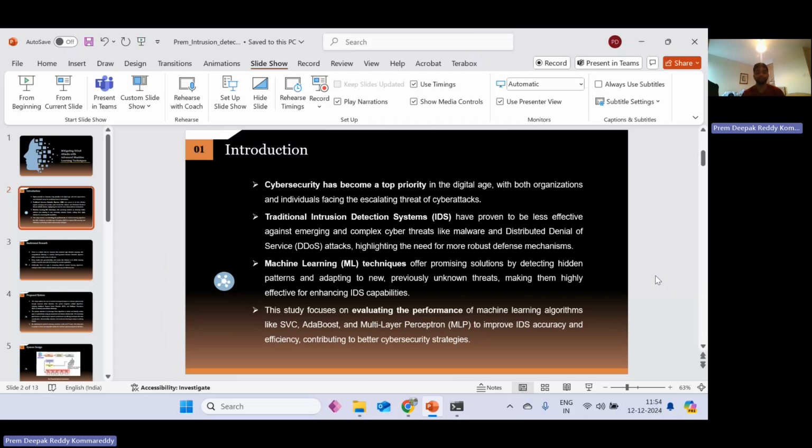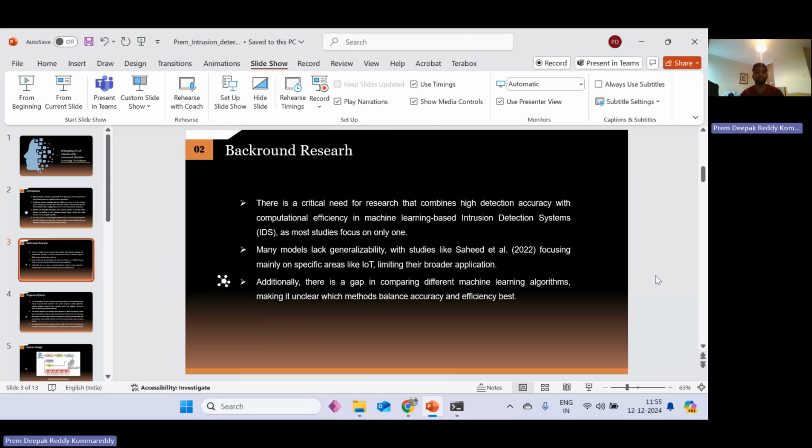And these two algorithms are from machine learning, and the MLP, multi-layer perceptron, is an advanced machine learning technique. It is used to provide IDS accuracy and efficiency, contributing to better cybersecurity strategies.